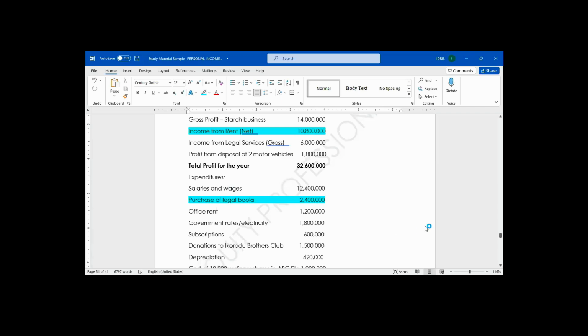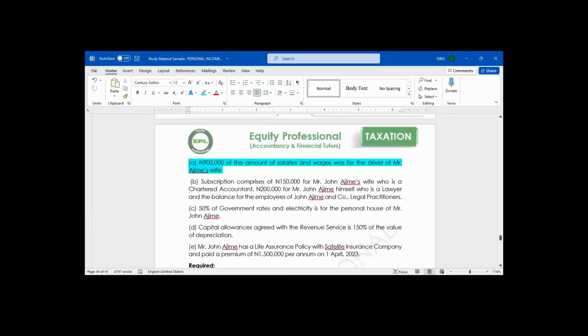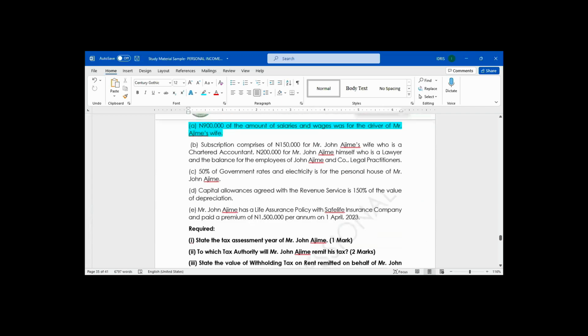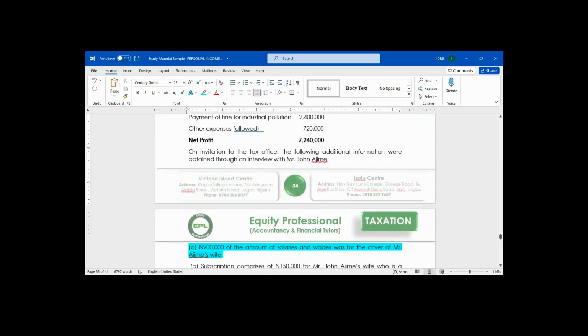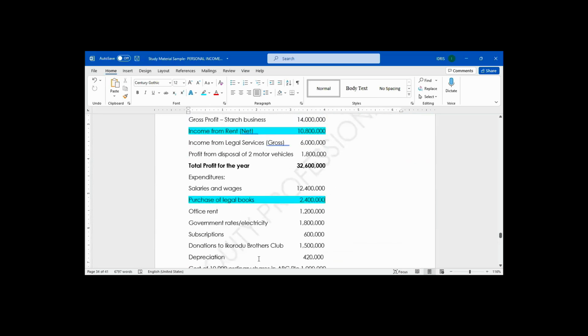Office rent, 1.2 million. Is it allowed or disallowed? It's allowed. Rent and electricity, 1.8 million. Is it allowed or disallowed?